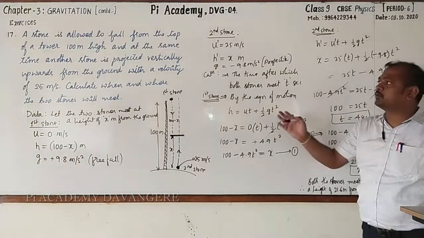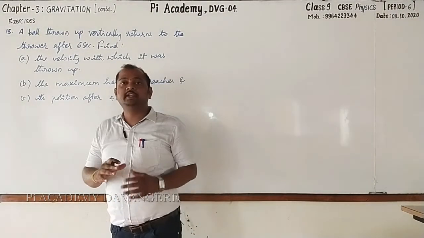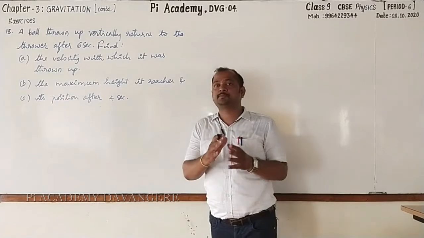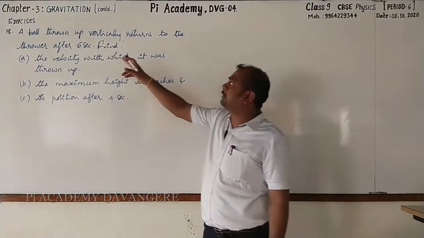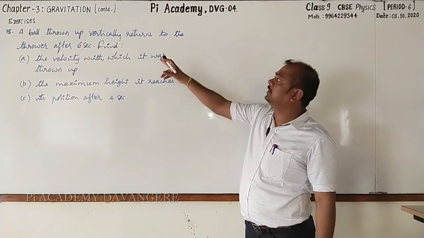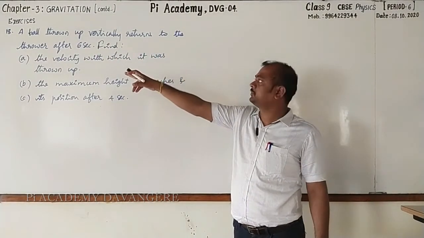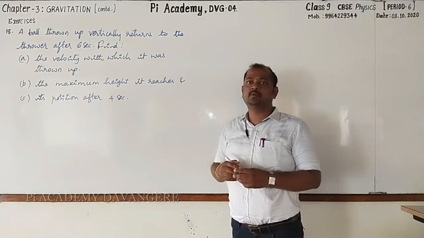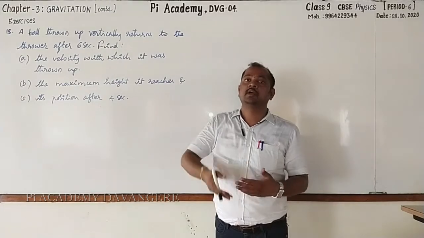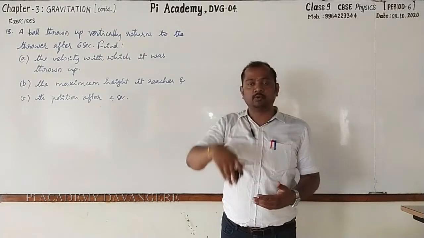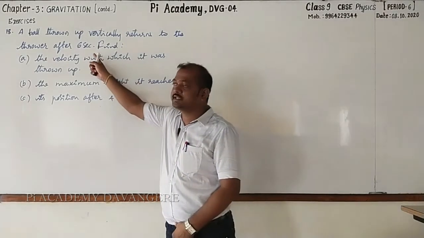Yes, please go for copying this. Please go through 18th one. This is the last problem of this chapter. The statement is like this: a ball thrown up vertically returns to the thrower after 6 seconds. What is the meaning of that? That is for both to and fro motion, that is upward journey and downward journey. All together the ball has taken 6 seconds.